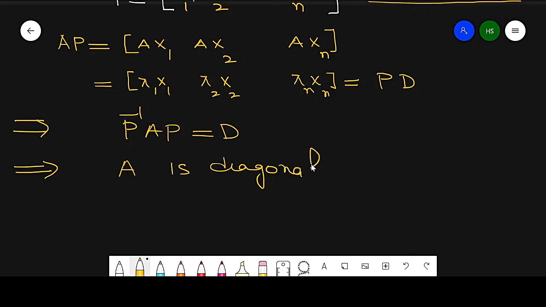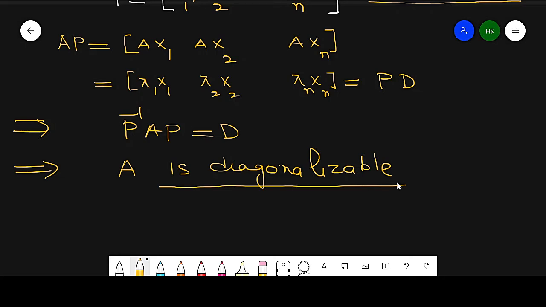So it means A is similar to D, so A is diagonalizable. Just in brief, if we have n linearly independent vectors, then we can construct an invertible matrix P such that A is similar to D. That is the important part.